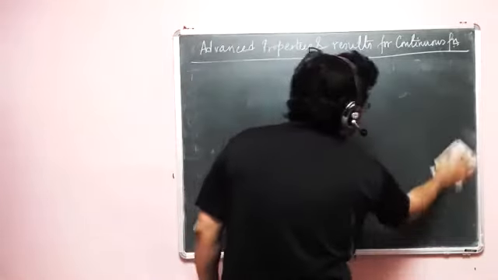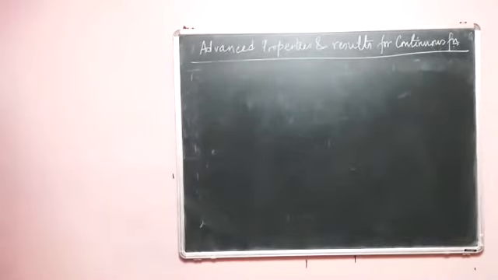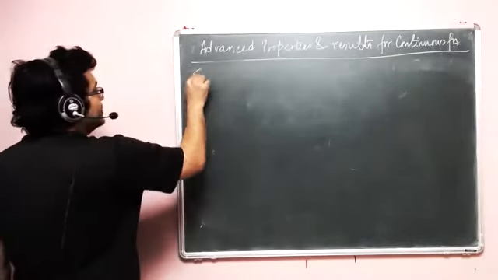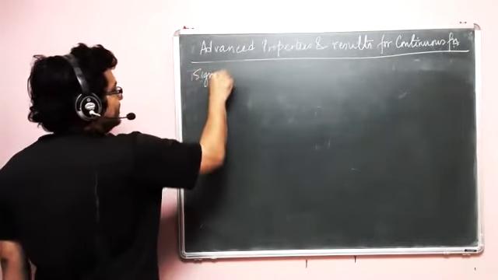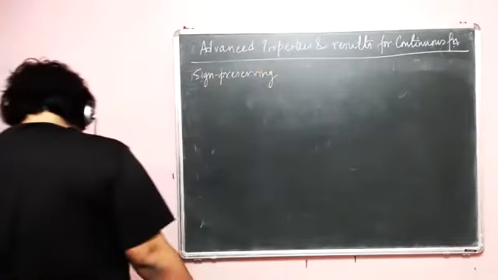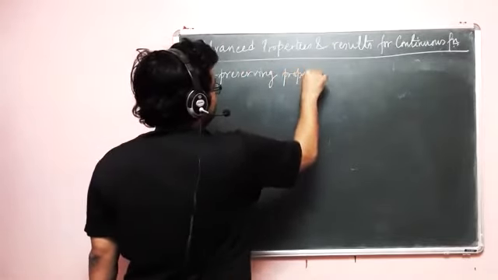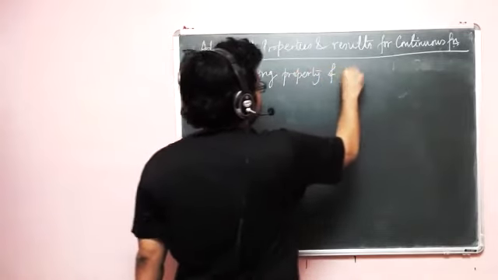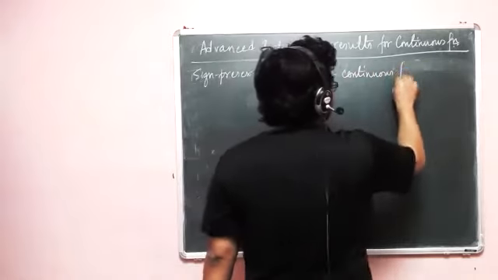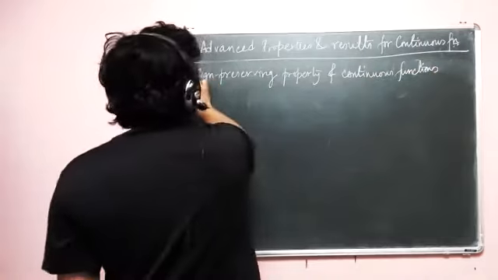Okay, so now we'll go to another theorem, which is actually related to Bolzano's theorem itself. It's a theorem and also a property. It's called the sign preserving property of continuous functions.